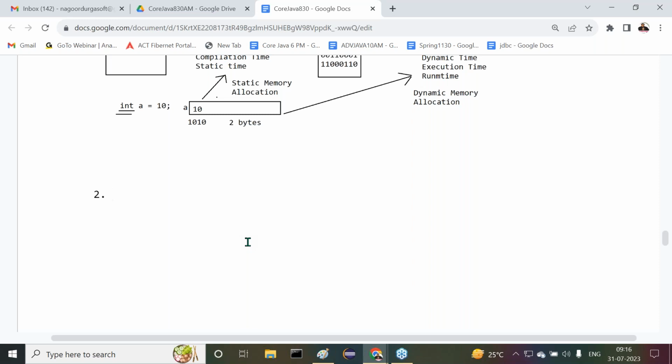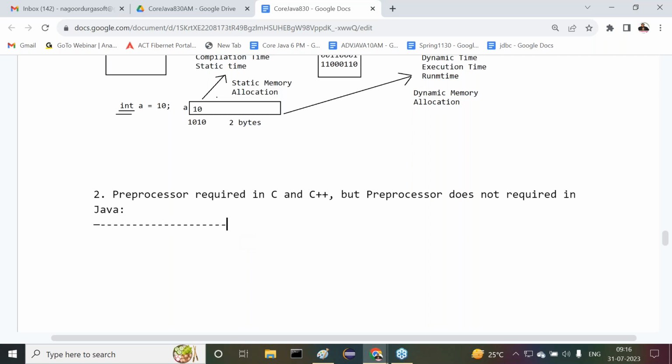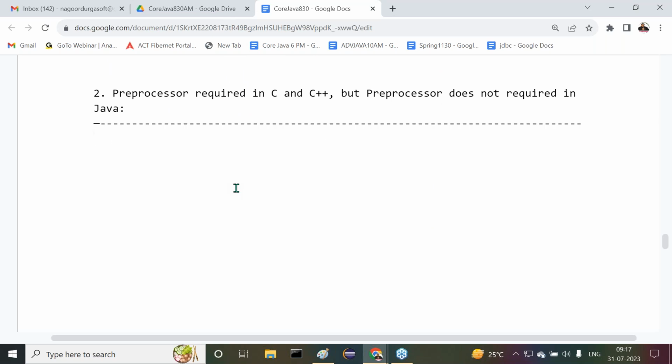All of you observe carefully. Preprocessor is required in C and C++, but preprocessor is not required in Java. Everybody understand this clearly. Preprocessor required in C and C++, but preprocessor does not require in Java. These are the points we have to understand. Clear to all of you? Observe carefully.